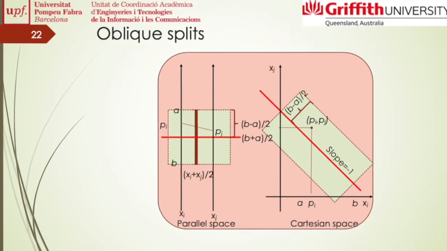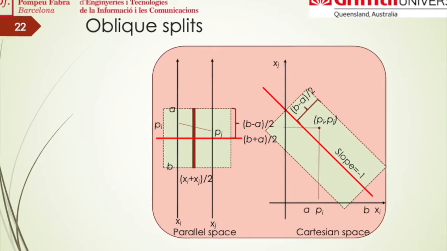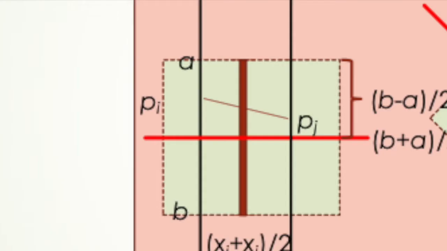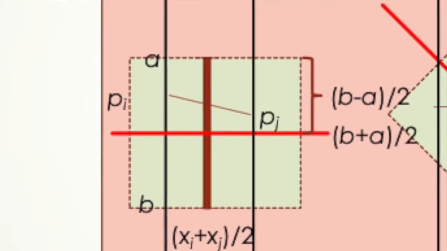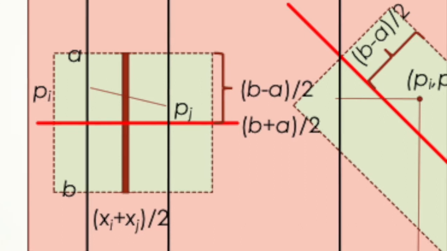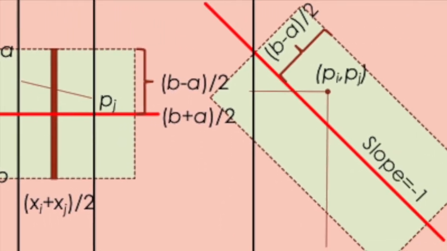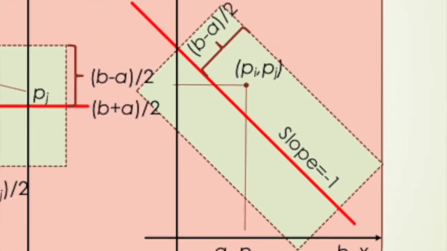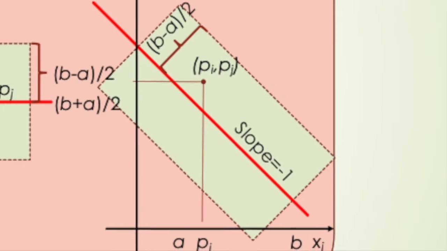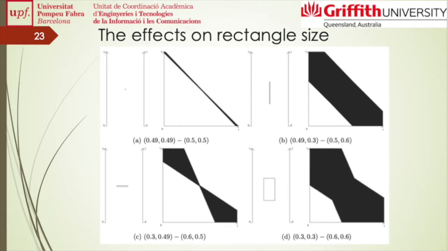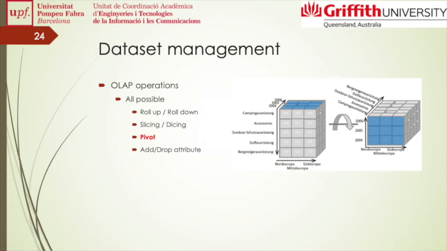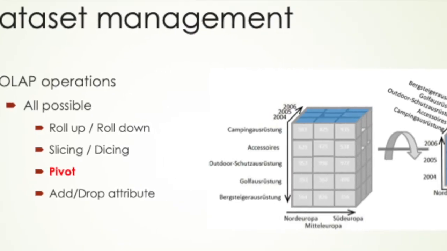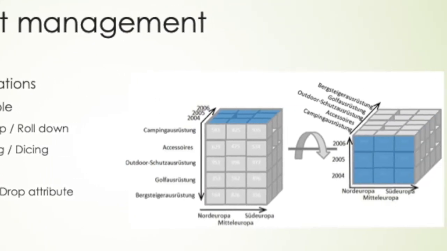Now the interesting aspect is that if we choose an interval in the middle of two of our attributes, we are basically choosing a diagonal boundary between the concepts with a margin. You'll see an illustration of the effects we can achieve with the rectangle size to capture a boundary region. Also, parallel coordinates allows us all the same operations as online analytical processing.